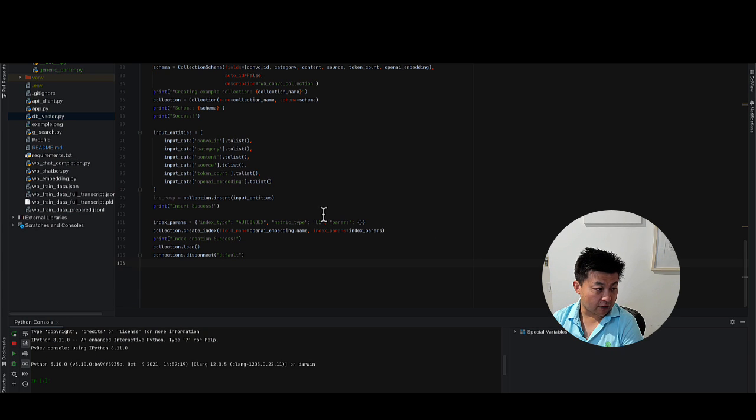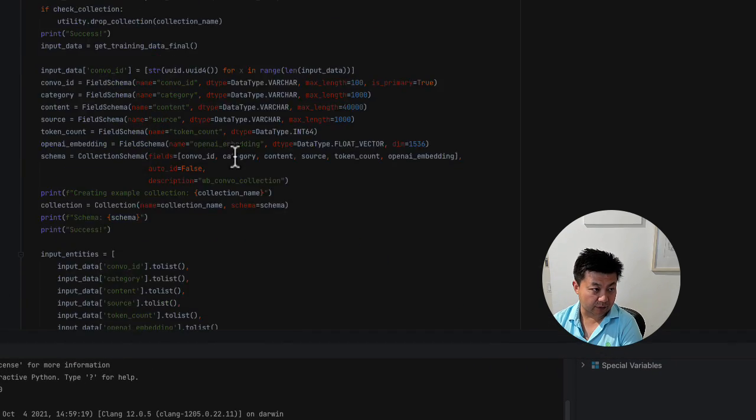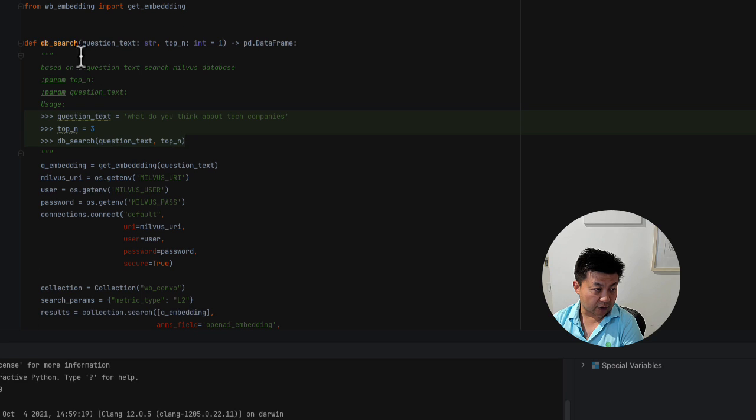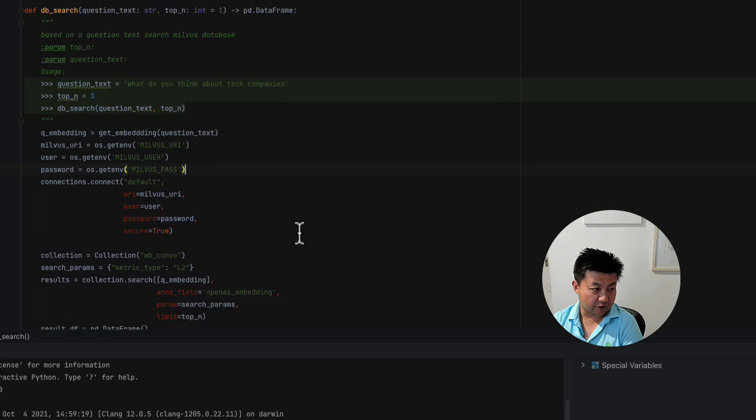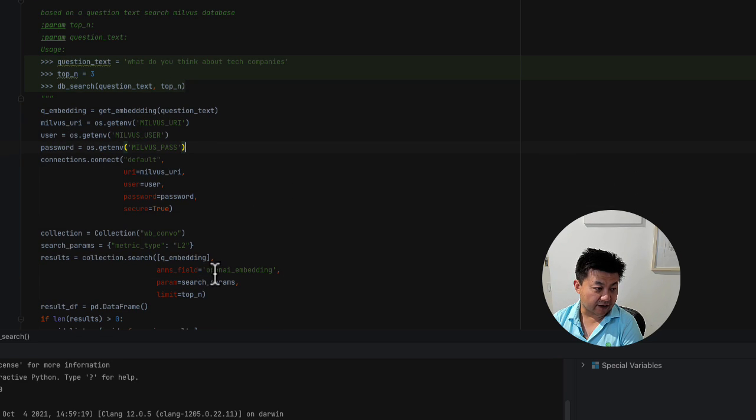Now, once you learn how to insert data into a database, querying from the database is very similar. In this case, we can take a look at the DB search functions. Essentially, we find the collection that we've created here.